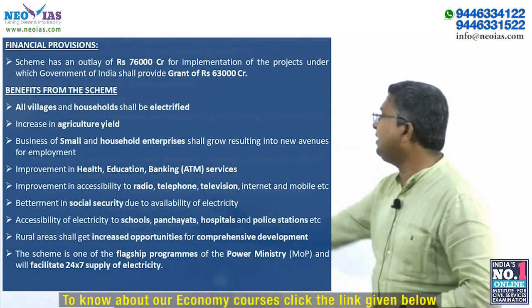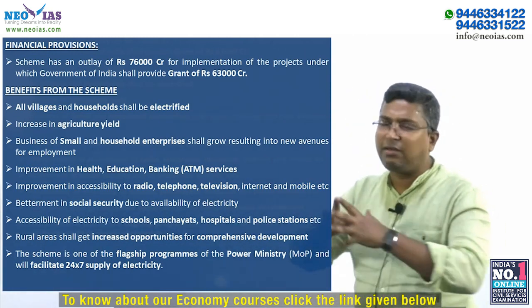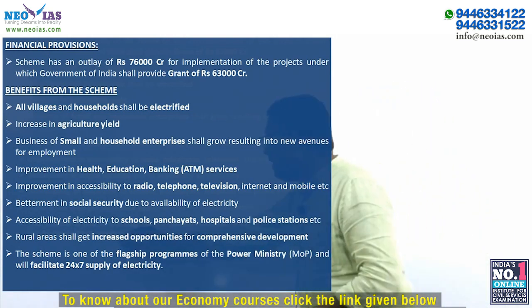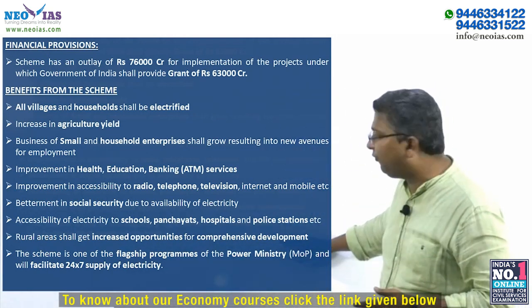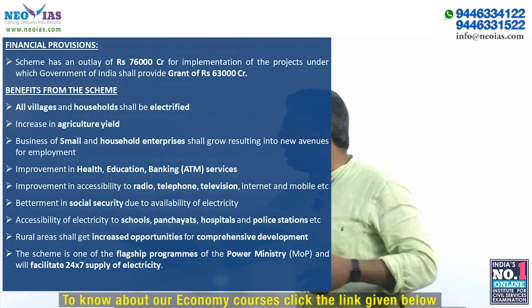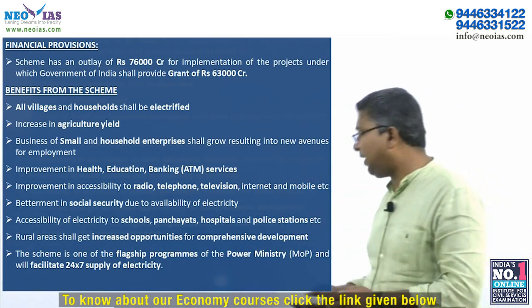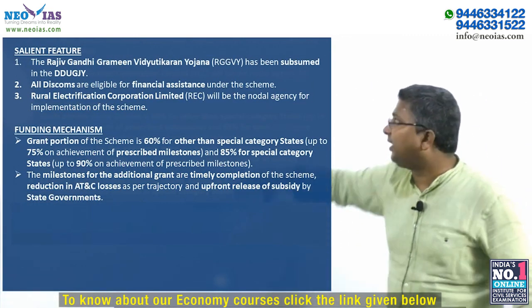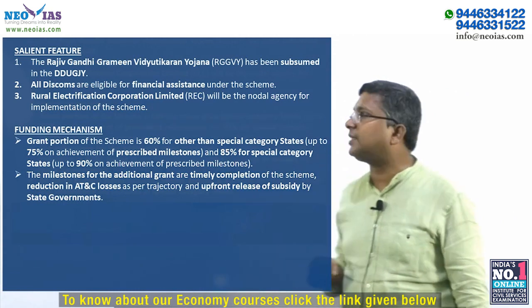Rural areas shall get increased opportunity for comprehensive development, because electricity plays a very important role in the comprehensive development of the village. And the scheme is one of the flagship programs of the Ministry of Power, and it is aiming to ensure 24/7 supply of electricity. Now, we discussed the objective. This is another important thing: what are the salient features of this scheme?